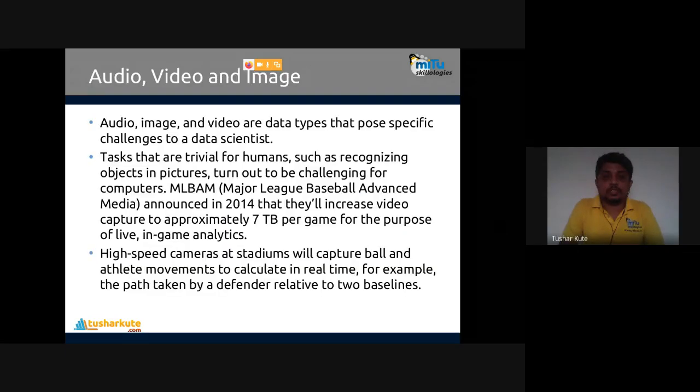And the last: audio, video, image. Audio, video, and image are the types that pose specific challenges to the data scientist. Obviously, these are challenges. We are seeing many different algorithms that will work differently on different audio, video, and images.